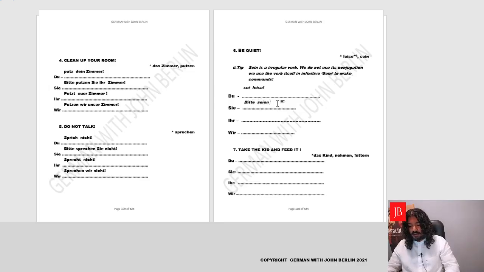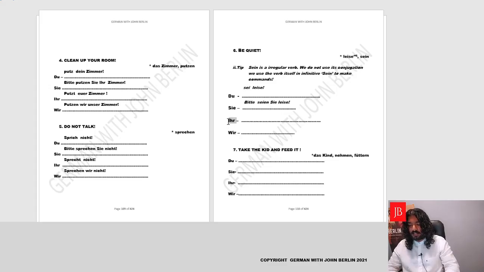Seien. And we'll address the person, Sie. Rest of the sentence, leise. Bitte seien Sie leise. This you need to memorize. That in the irregular verb sein, we do not use the conjugation. We use the main verb. And we say sei. Seien.